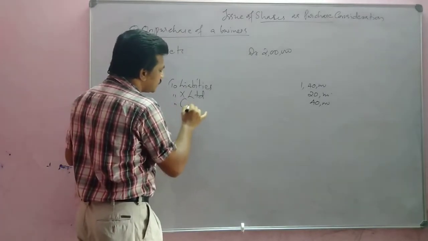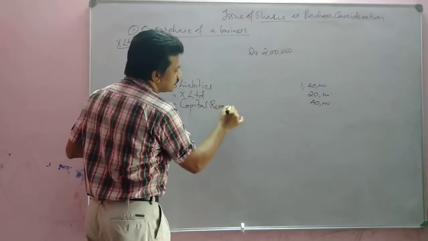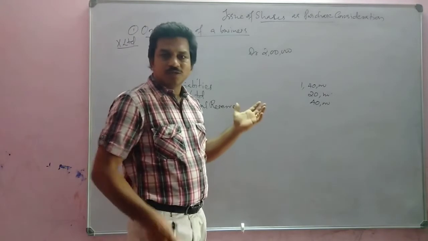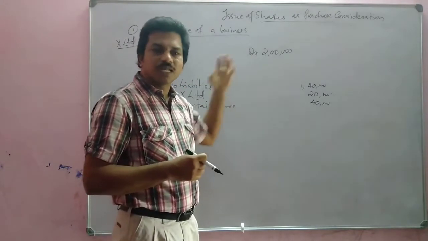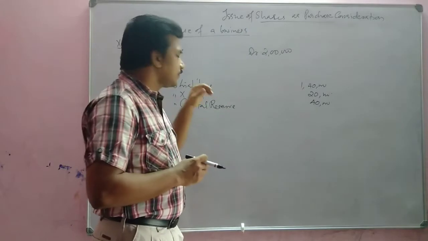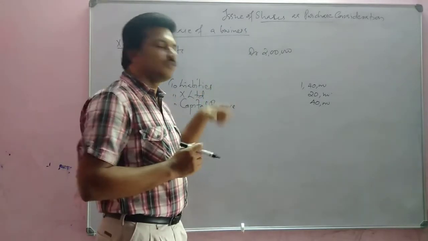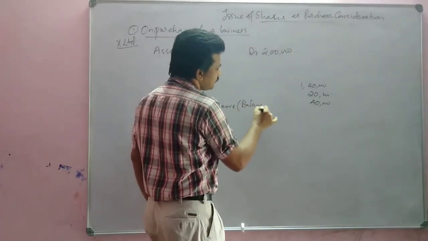So we will write here capital reserve. Okay, understood? This is the profit we earned by the purchase of some assets and liabilities of the business, or we can consider this is the profit we earned by the purchase of assets. So this is the balancing figure.